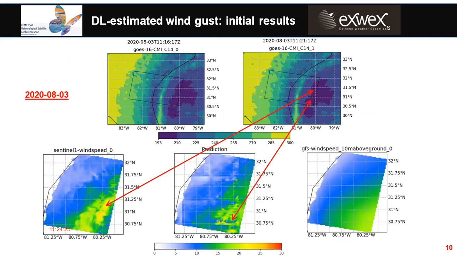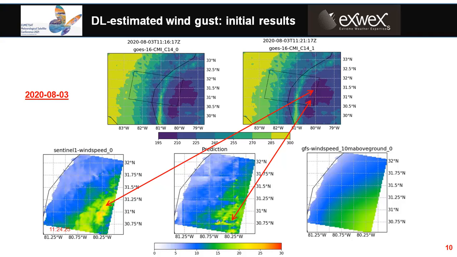So now we are presenting some initial results of the convective wind estimation. The two first images show the coldest cloud section below minus 210 degrees temperature. On the left, we can find the convective wind gusts estimated from the Sentinel-1 image, from 12 to 25 meters per second. The middle image shows the wind gusts estimated by the learning model from GEO data. They are not exactly the same, but the location is very close.